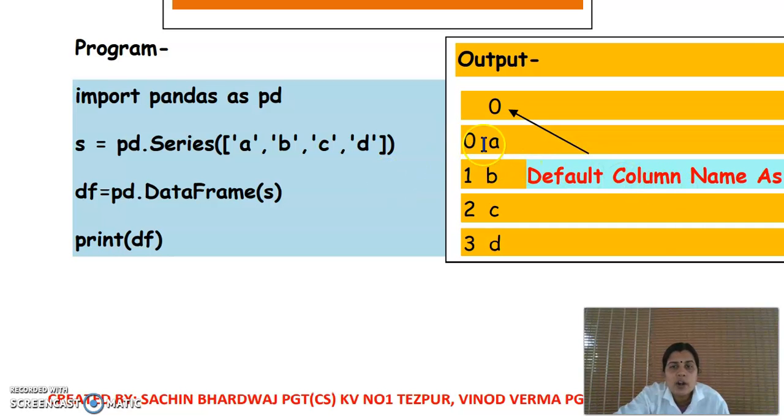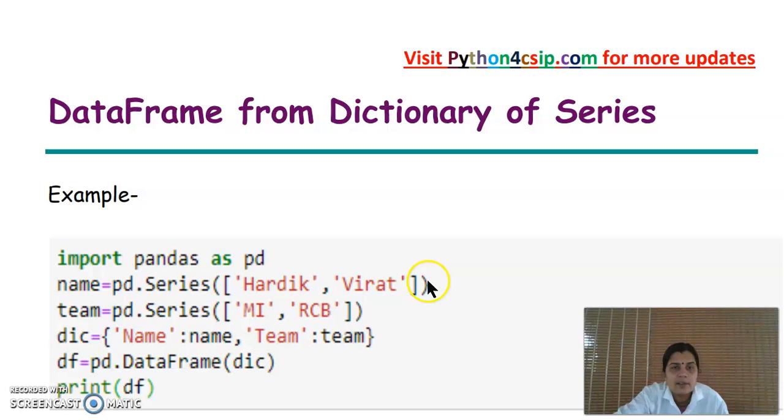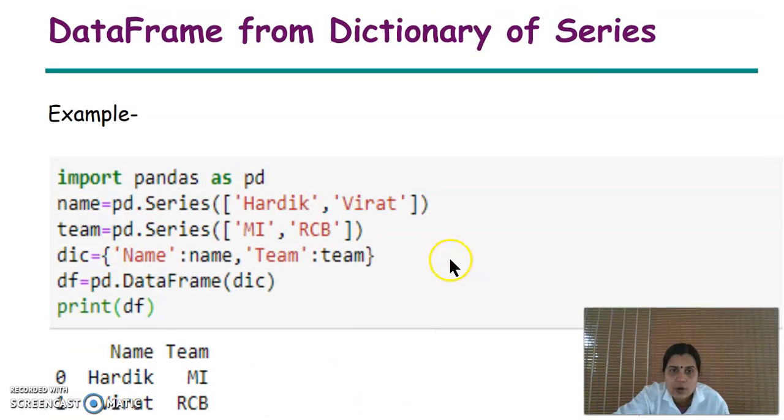Then the default column name is 0. Here the default column name is 0. Then A, B, C, D will be the values, and 0, 1, 2, 3 will be the index. Then we can use a dictionary also. A dictionary contains both key and value. Name is the key, and the values are the names. Then this key will act as the heading for the column.